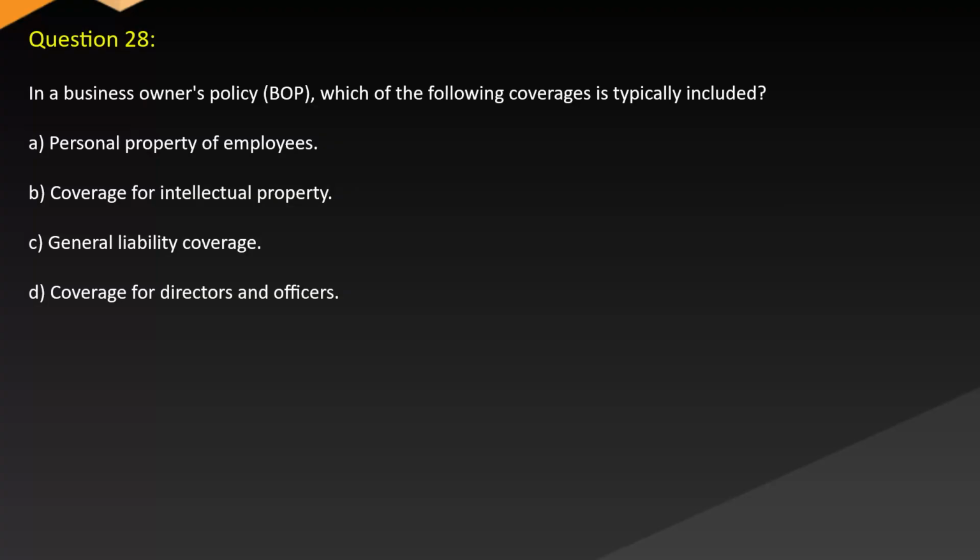Question 28. In a business owner's policy (BOP), which of the following coverages is typically included? A. Personal property of employees. B. Coverage for intellectual property. C. General liability coverage. D. Coverage for directors and officers.